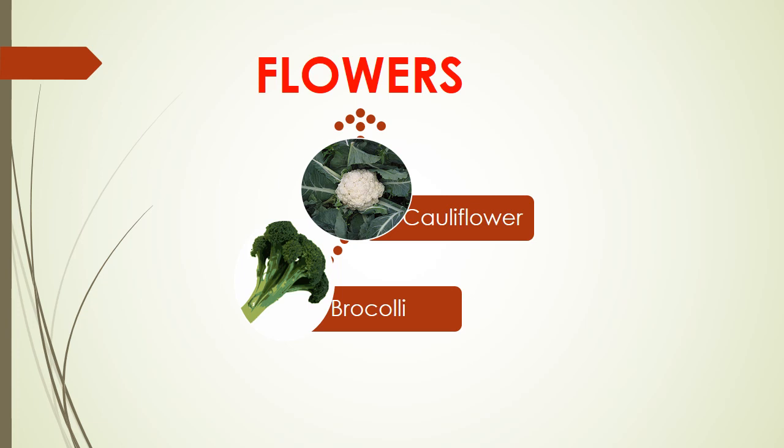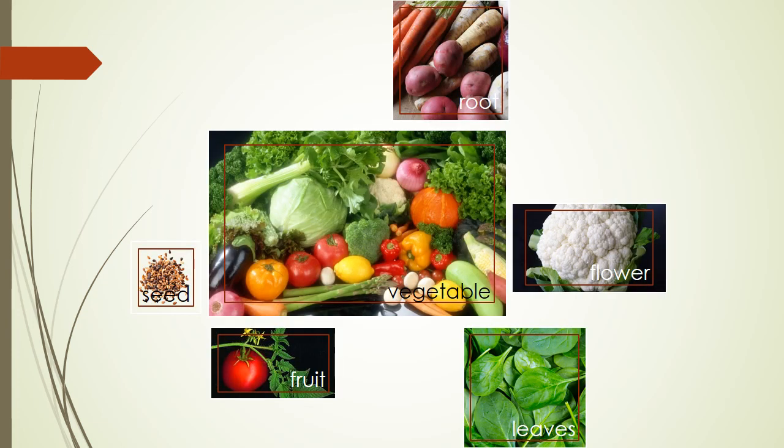Surprising, isn't it? Students, you may find it strange, but vegetables are actually different parts of plants which we eat, like leaves, stem, roots, and even flowers.